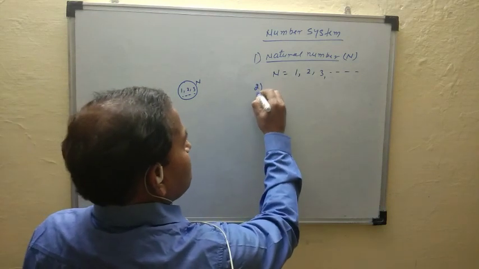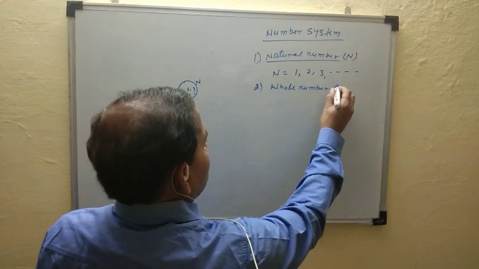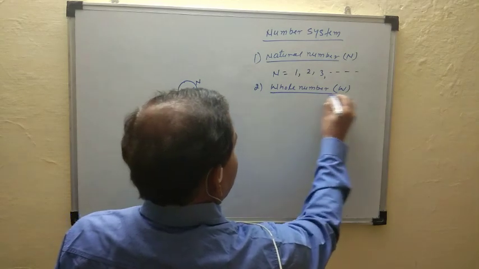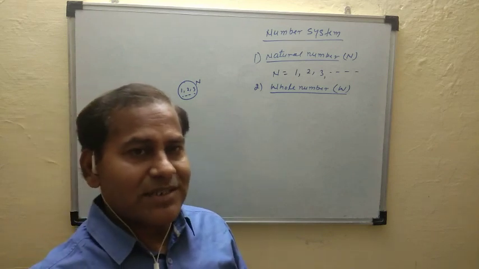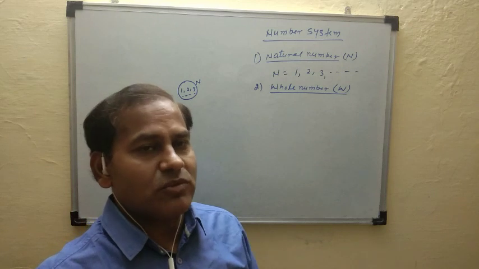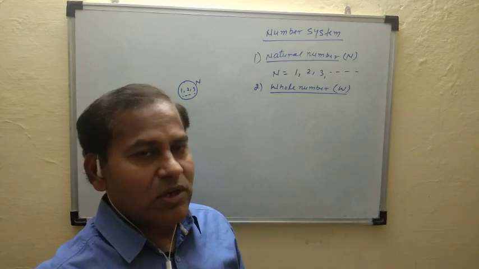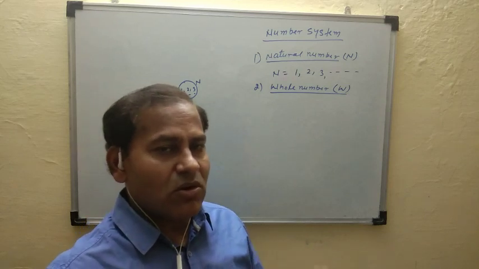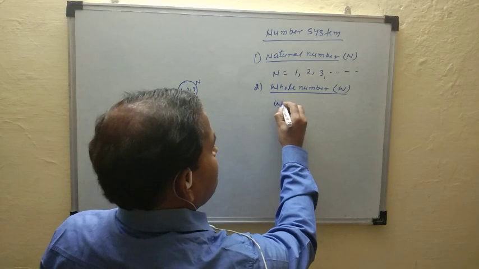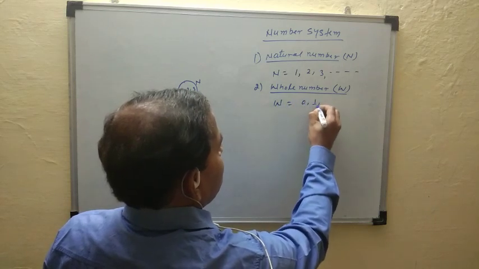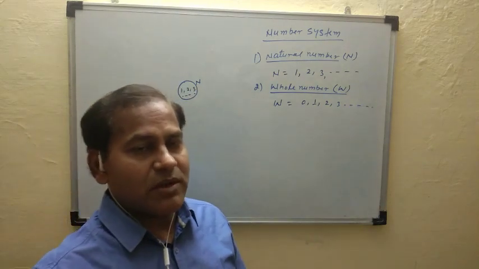Second is whole number. Whole number is denoted by W. Write the definition: natural numbers including 0 are called whole numbers. Once again, natural numbers including 0 are called whole numbers. So W equals 0, 1, 2, 3, and so on.